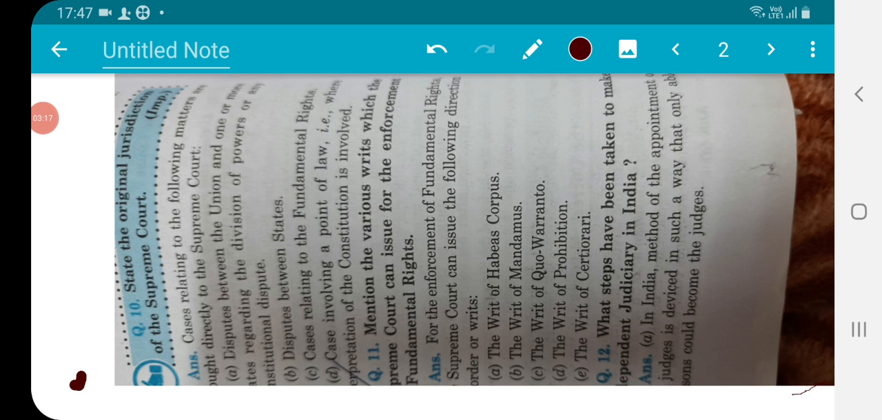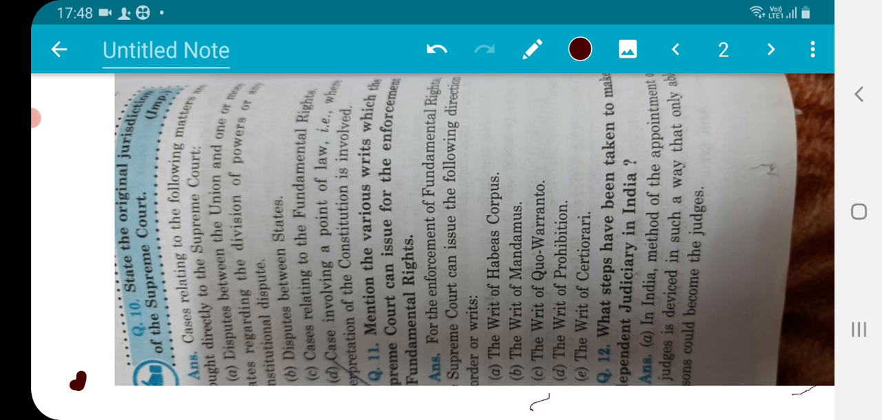The writ of habeas corpus, the writ of mandamus, the writ of quo warranto, the writ of prohibition, the writ of certiorari. So these are the five types of writs. When our fundamental rights are being exploited, we can ask the court under the shadow of these writs, the writ of habeas corpus, the writ of mandamus, the writ of quo warranto, the writ of prohibition, the writ of certiorari. Like that, these are some writs.